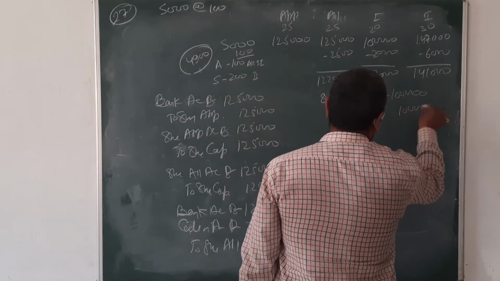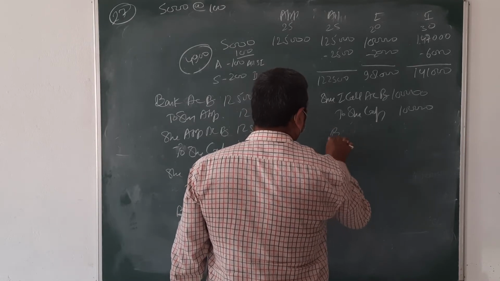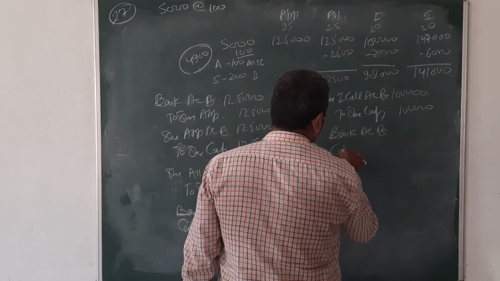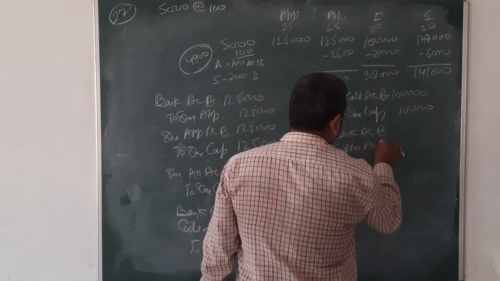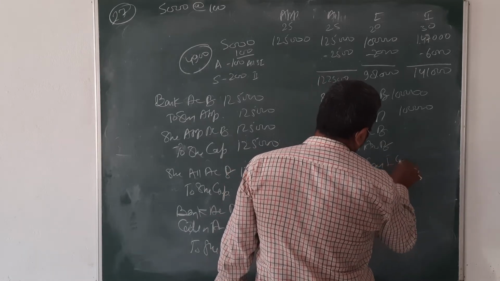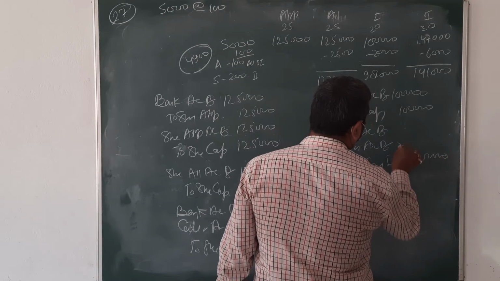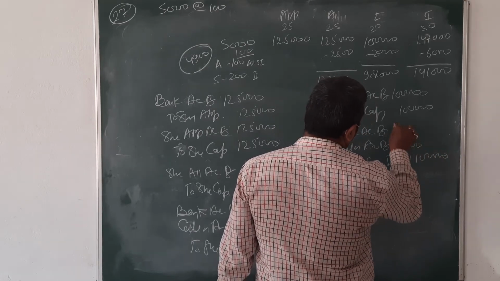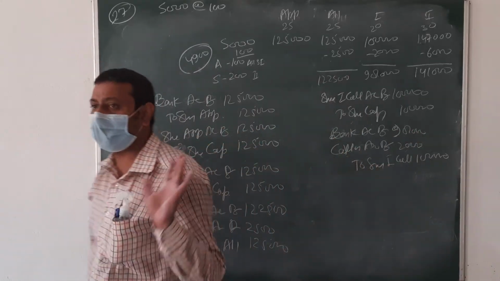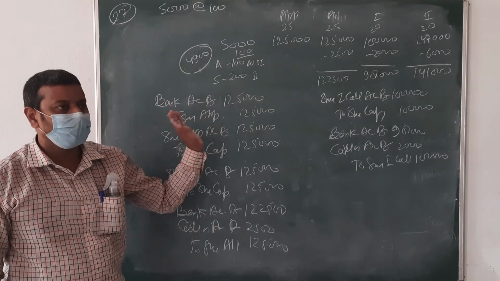And then bank account debit, calls in arrear debit, to share first call, 1 lakh. Okay? 2,000 in arrear, 98,000 in bank. Up to this, is there any problem?